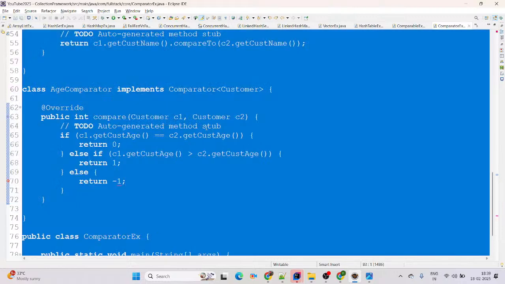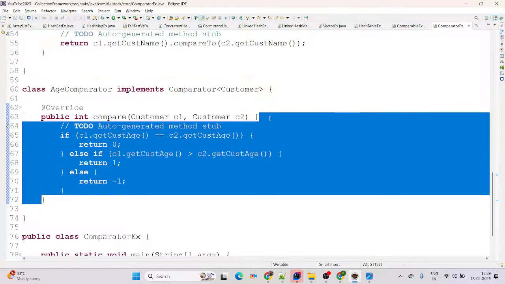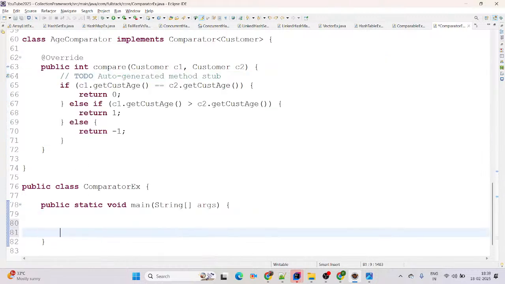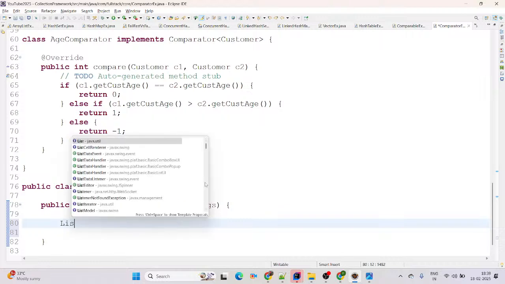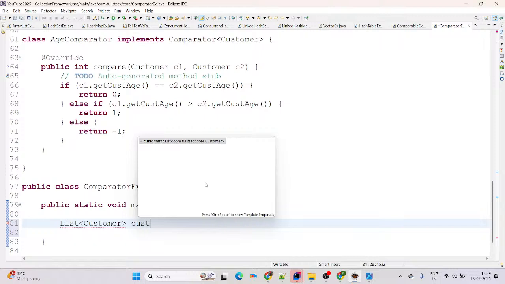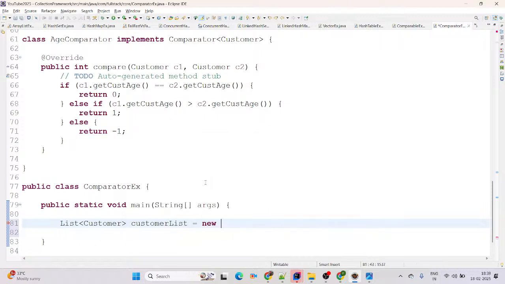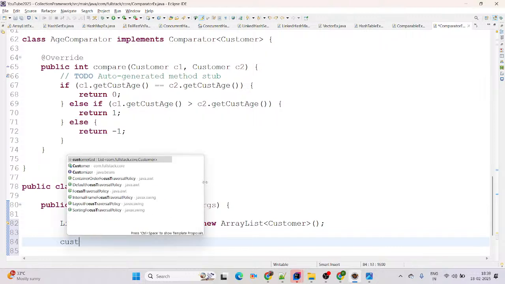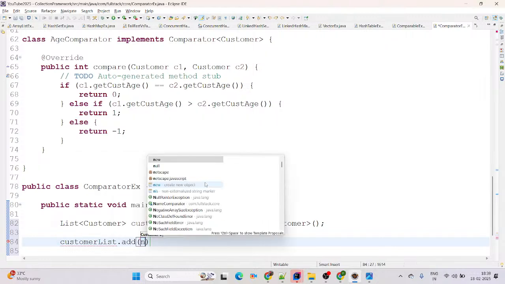I'm not going to explain these conditional things here, because you are already aware of core Java, right? Then coming to the main class main method, here I am adding the list of customers. For that I am using a List of type Customer. This will be customerList equal to new ArrayList, or LinkedList, whatever you prefer. ArrayList is more suitable for reading data, LinkedList is more suitable for manipulations. Now we are calling customerList.add, this will be a new Customer.